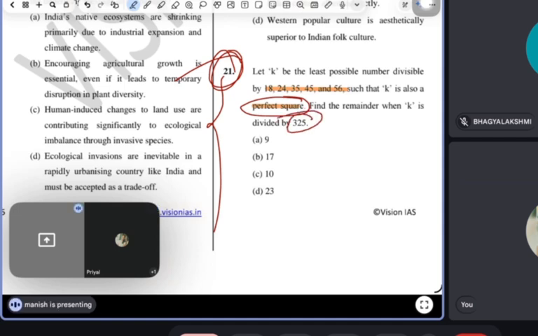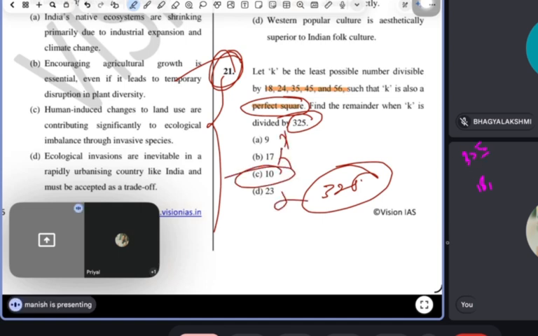So guys, you know what? Of course, you will find k. Let me tell you my approach actually. What I will do? I will not arrange a bigger program, because I know number system very well. Guys, we are dividing by 325. At the last 5 is there, right? It means this cannot be the answer. Only 10 is possible.